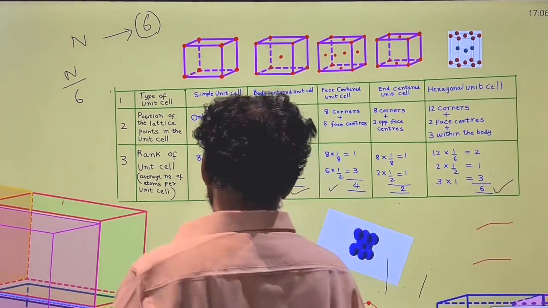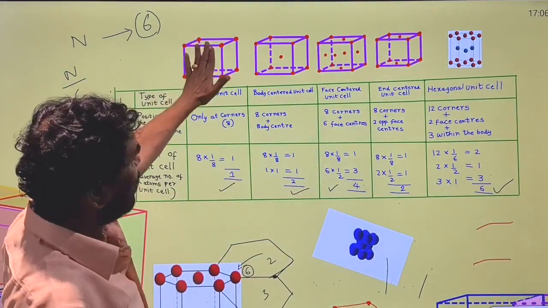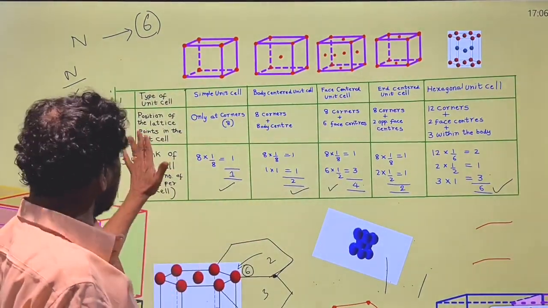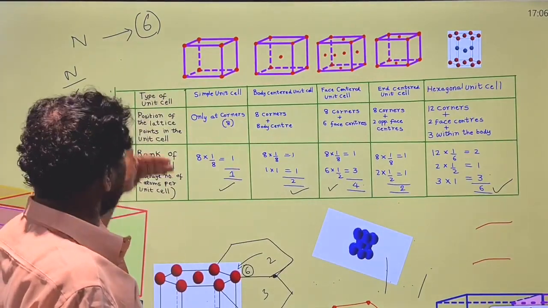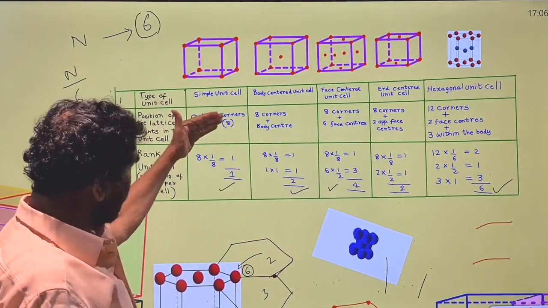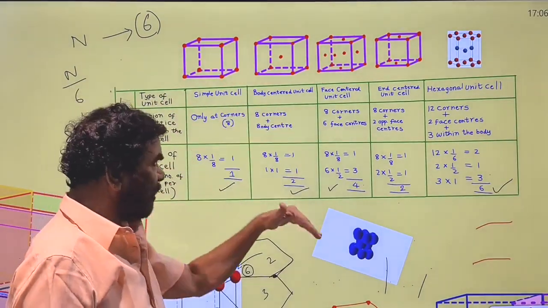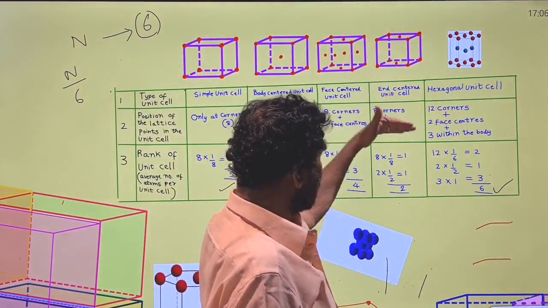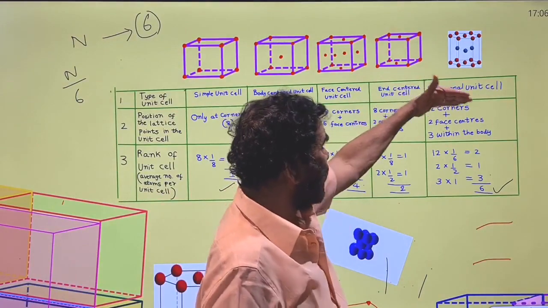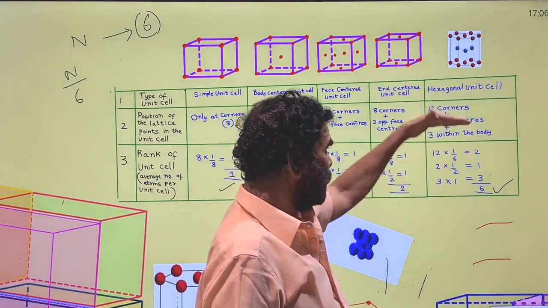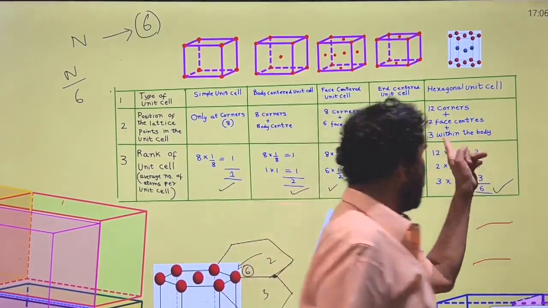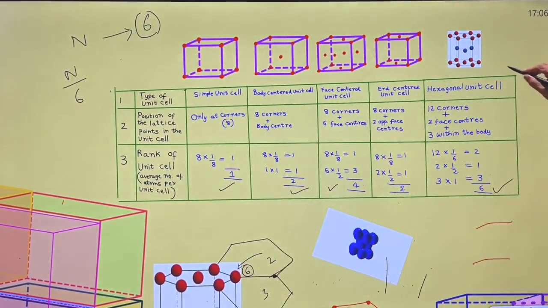This is something about the different unit cells, their positions, where the atoms are present. Only corners plus the center of the body; 8 corners plus 6 face centers; 8 corners plus 2 opposite faces; and 12 corners of the hexagon and 2 face centers of the hexagon, and within the body of the hexagon 3 are present, it is called the hexagonal unit cell.